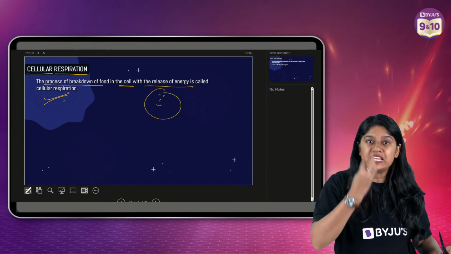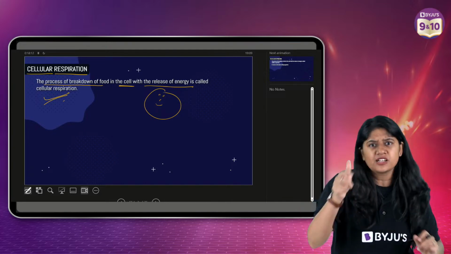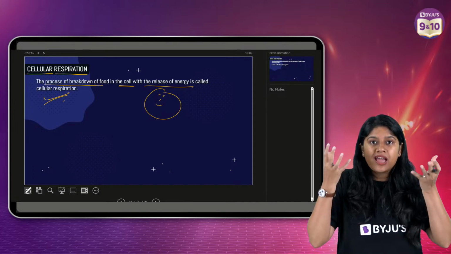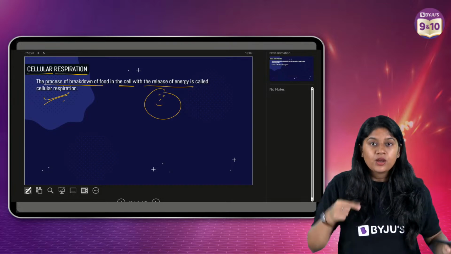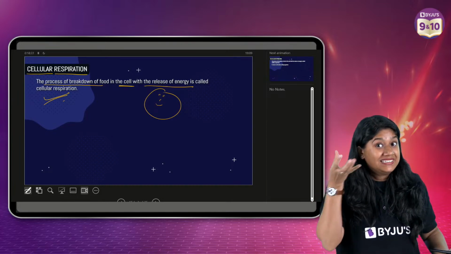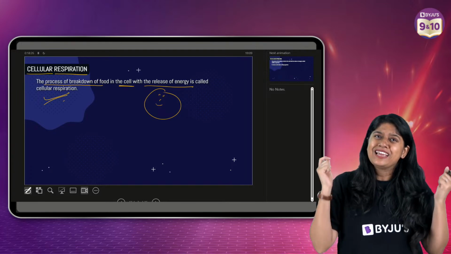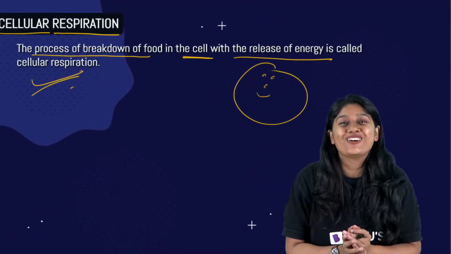So the food that we eat, I'm sure all of you have seen the digestion videos, right? If not, let me quickly tell you what digestion is. Digestion is nothing but the breakdown of the food. We eat heavy food, and it gets broken down into the tiniest parts, and we have the final form that actually goes inside the cell. Further reactions take place, further breakdown takes place, and there's a release of energy. And that whole process is called cellular respiration.